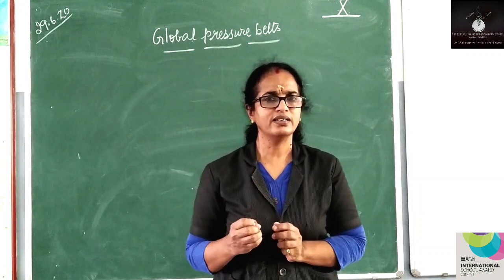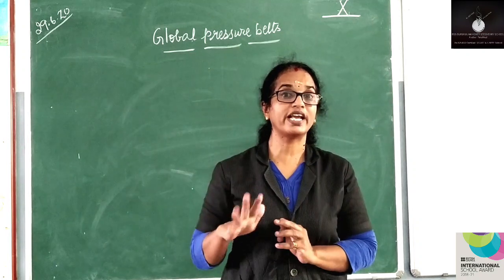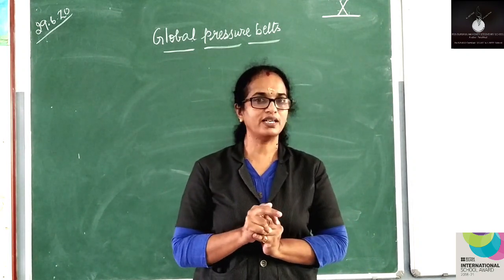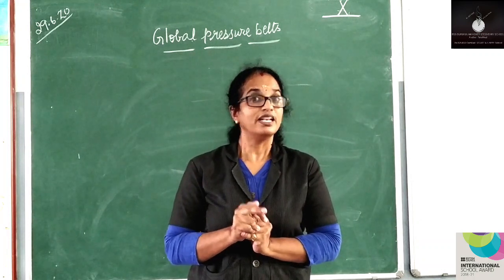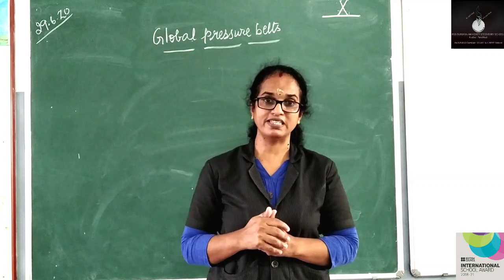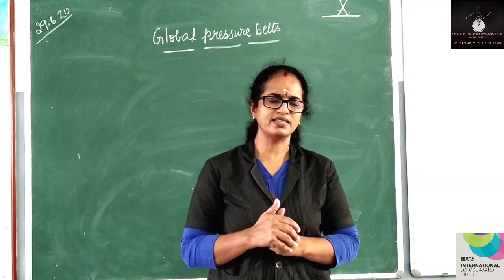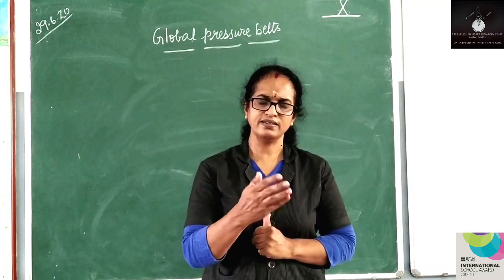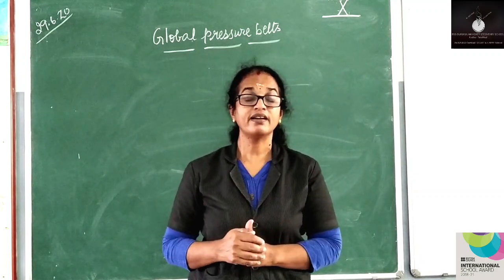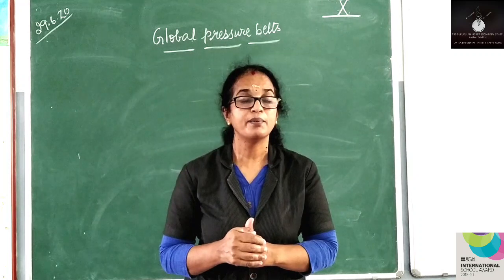So let us go back to what I have done in the previous class. Let me have a recap. First question: Shinsia, what do you mean by atmospheric pressure?